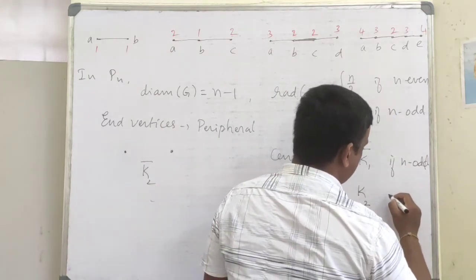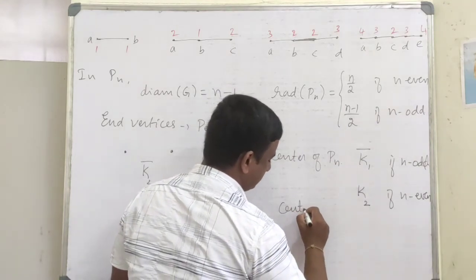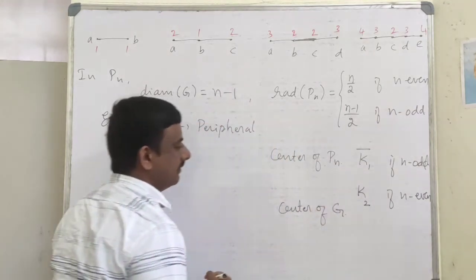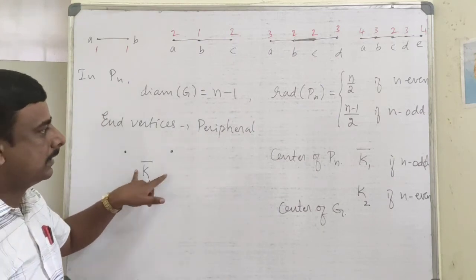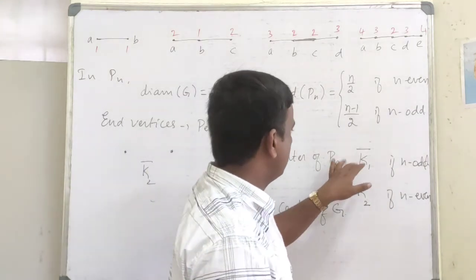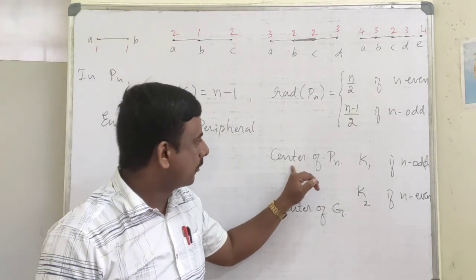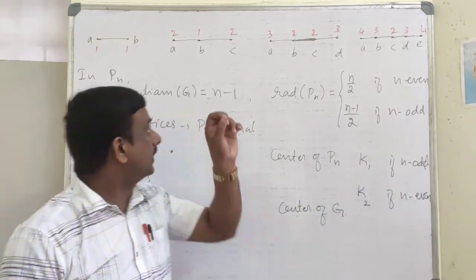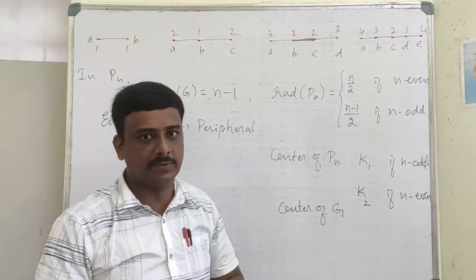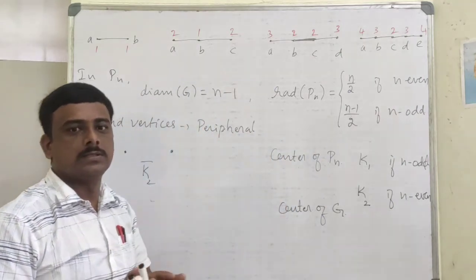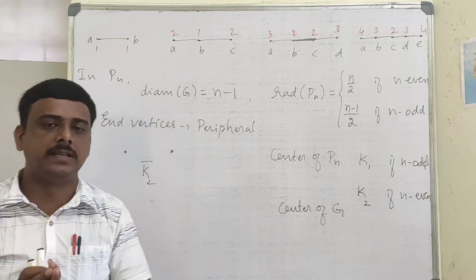That will be the center of the graph. So the periphery of the graph will be K2 bar. If n is odd, the center of Pn will be K1, you get only one vertex, and you get two vertices if n is even. So this is about the center and periphery of the graph where G is a path Pn.